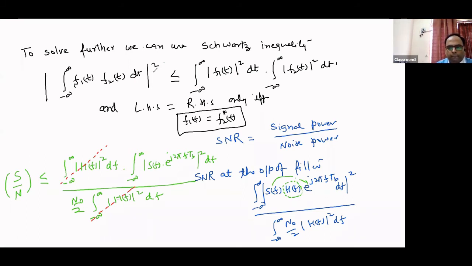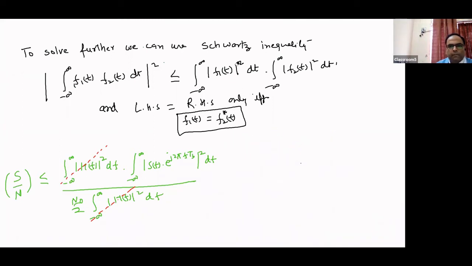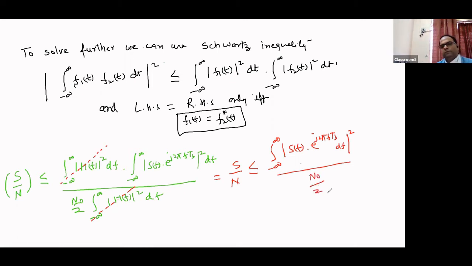So further, S by N can be less than or equal to the integration from minus infinity to infinity of mod of S(f) e to the power j2 pi f tb df, the mod square, divided by N0/2, right? This we can write.